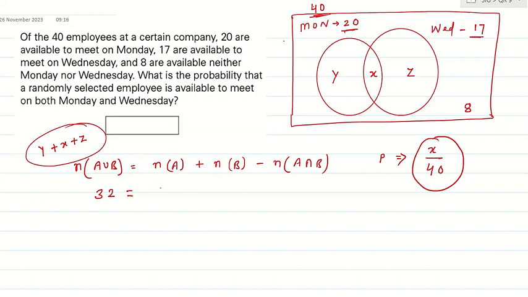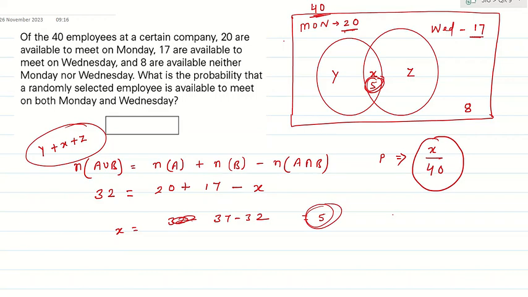So now n of A is given already, it is 20. n of B is given, 17. What is the intersection part? X. Correct? So how much do you get for the X value here? 37 minus 32, I'll get 5. Correct? So the value of X is 5 here.